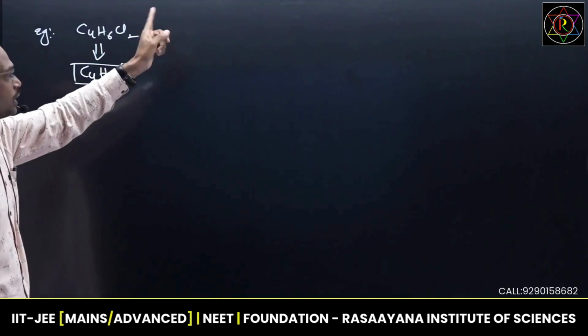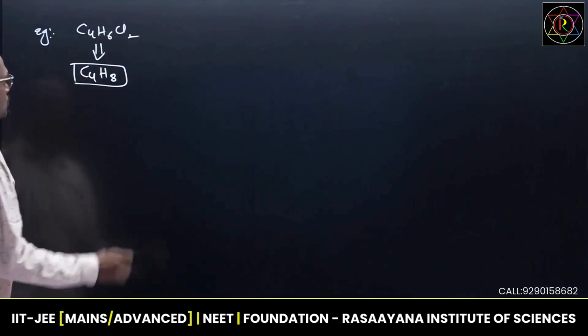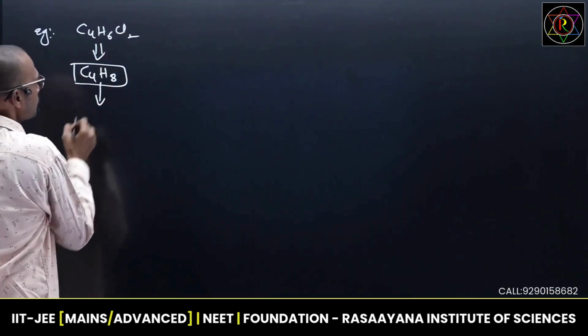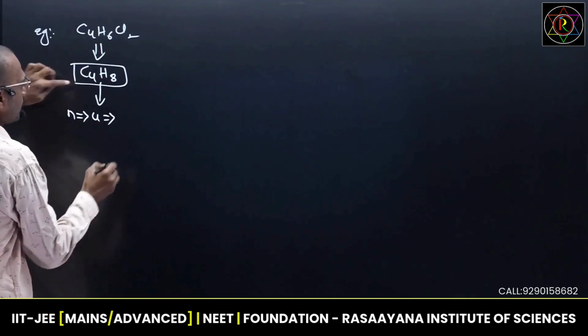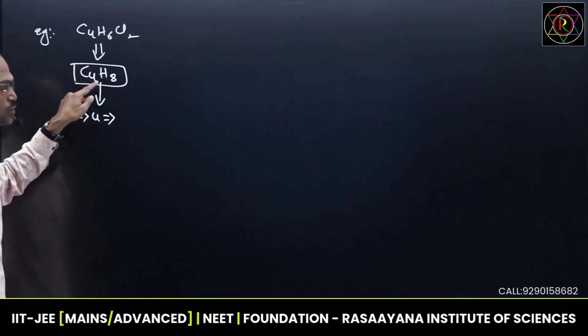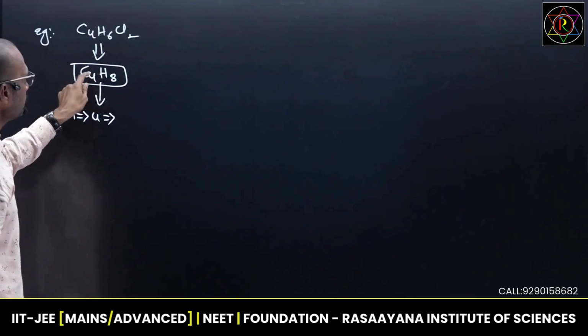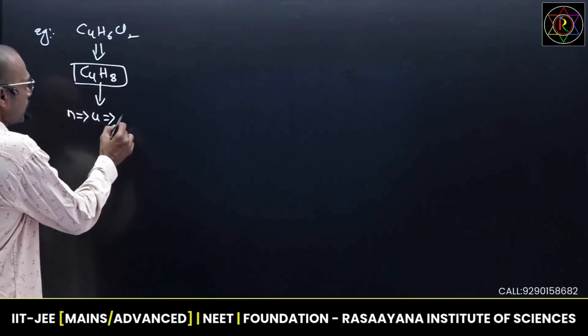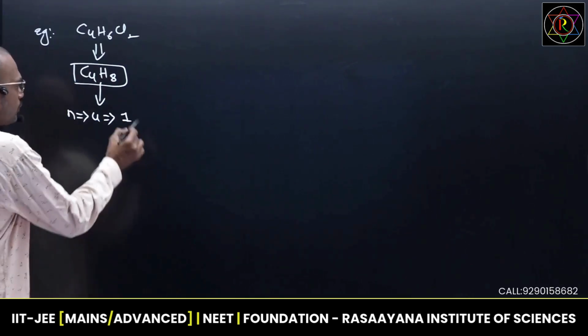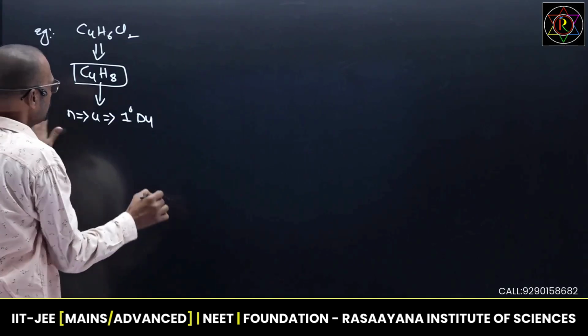Just now I explained. Every halogen is a hydrogen. So in C4H8, what is the n value? n value is 4. Substitute in the alkane general formula. 2 into 4, 8. 8 plus 2, 10. 10 minus 8 by 2. 2 by 2 means you will get 1. 1 degree of unsaturation.